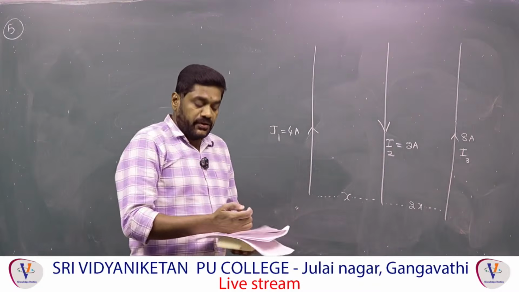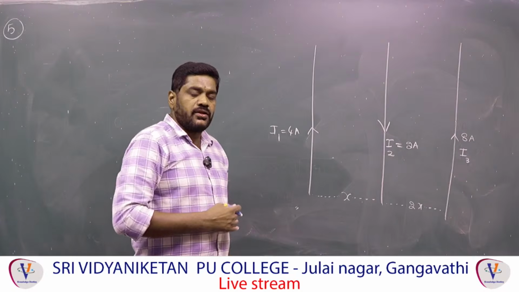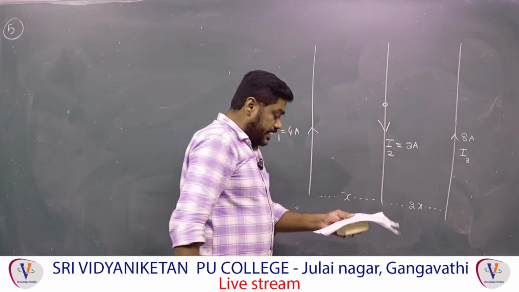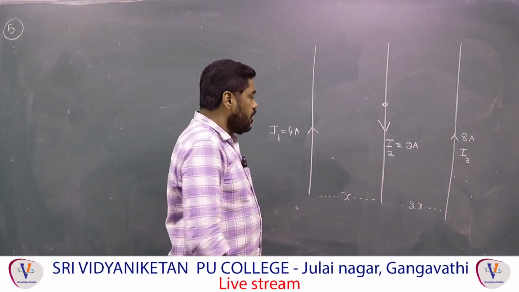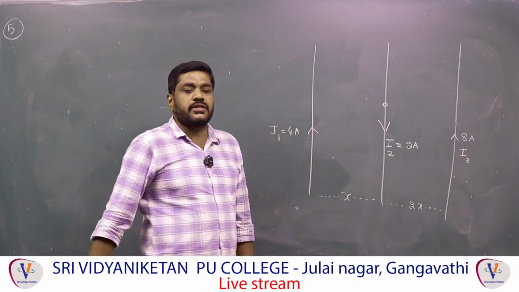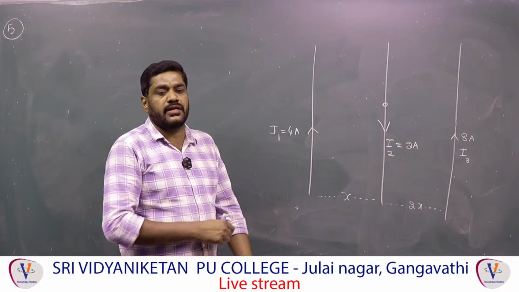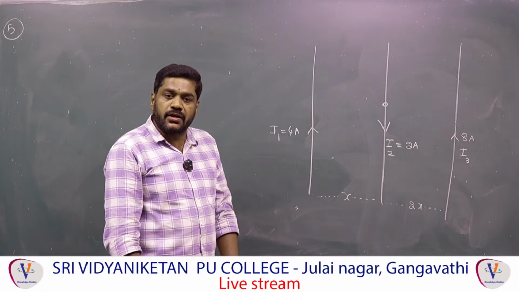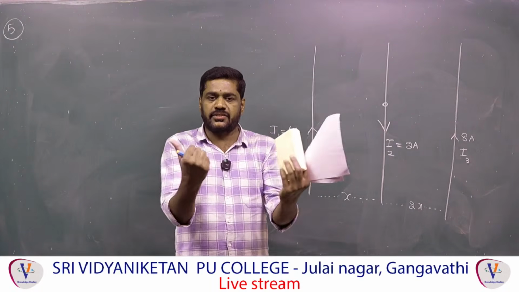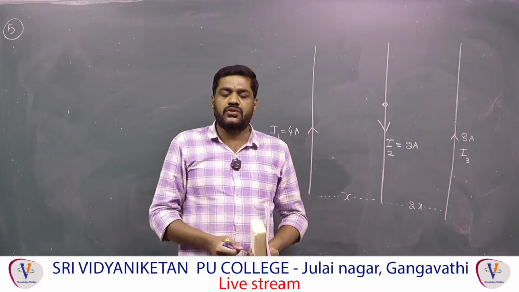Now they said these are infinitely long conductors, and we have already discussed this point and given one problem also based on this. So what is the net force on this second conductor, I mean on B, they are asking. Now tell me, these 2 conductors are what? Both have opposite currents. When both have currents in opposite directions, are they repulsive or attractive? Repulsive, because for 2 long conductors, if the currents are in the same direction, they attract each other, and if the currents are in opposite directions, they will